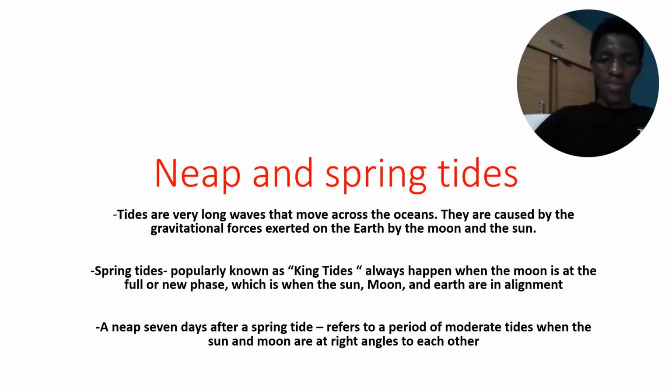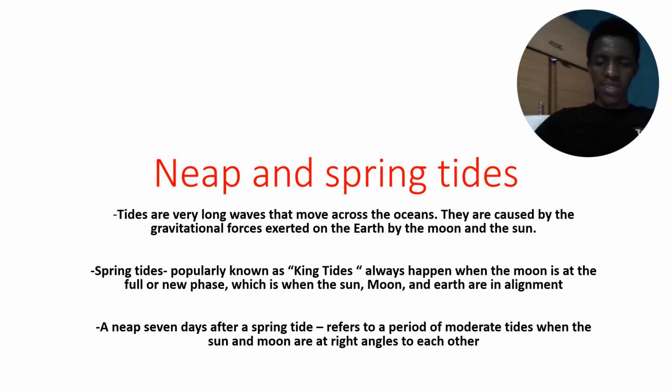Okay, let us move to the other one: the neap tide. The neap tide happens only 7 days after a spring tide. It refers to a period of moderate tide when the sun and the moon are at right angles to each other. You can now notice the difference between the spring tides and the neap tides.